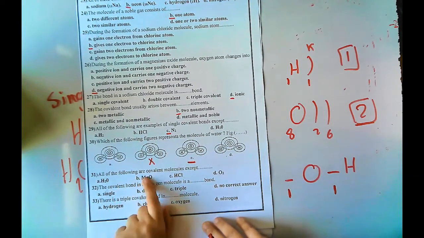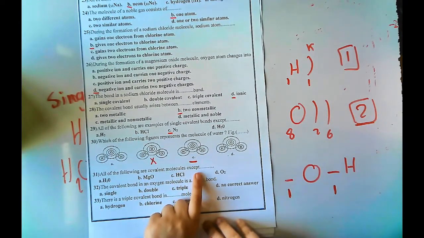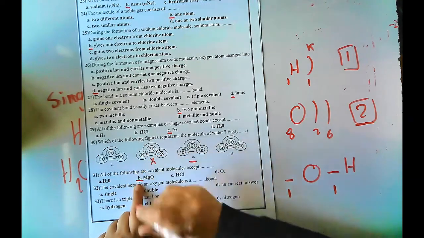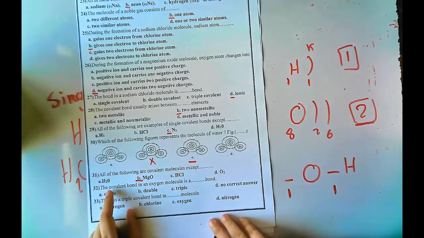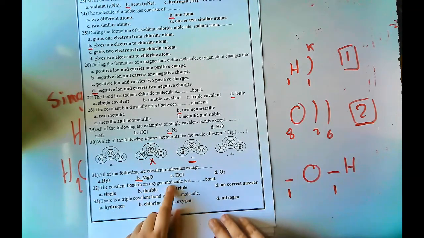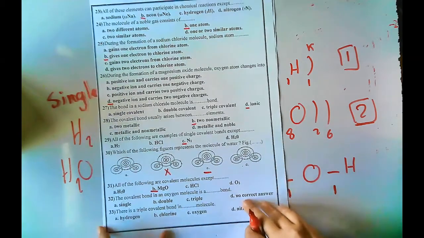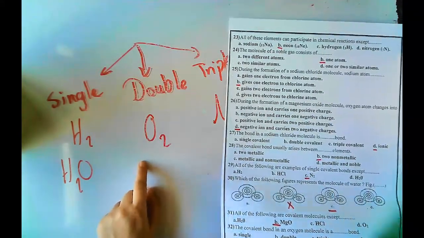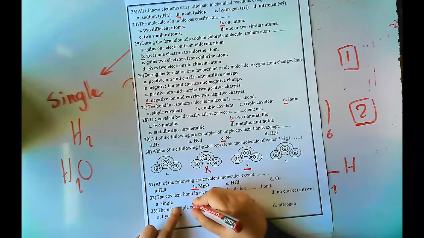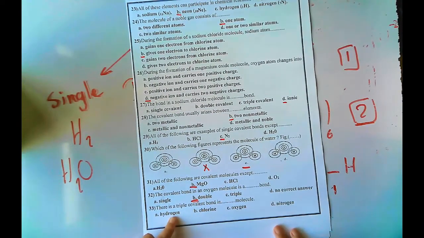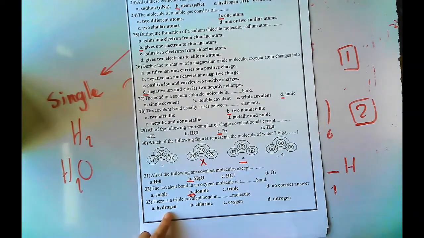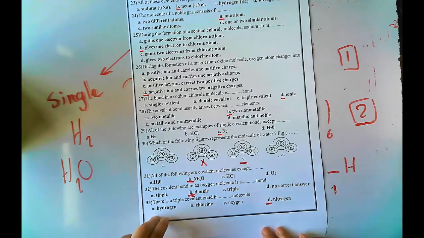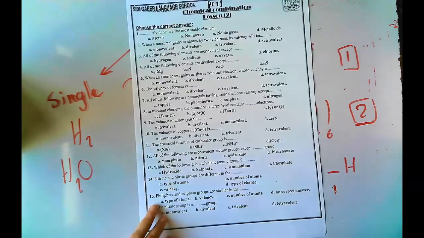طب all the following are covalent molecules except magnesium oxide because it's ionic. The covalent bond in the oxygen molecule, as we said, in the oxygen it's a double covalent bond. طب there is a triple covalent bond, لسه قايلين برضو triple in the nitrogen. طب this is lesson 1.